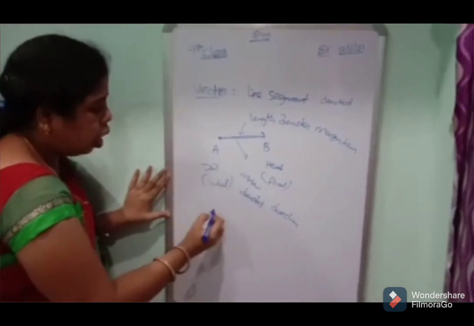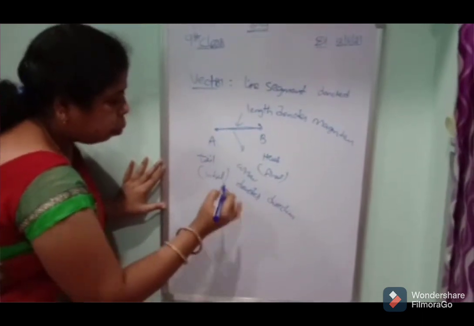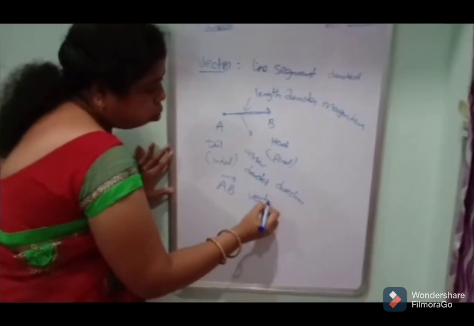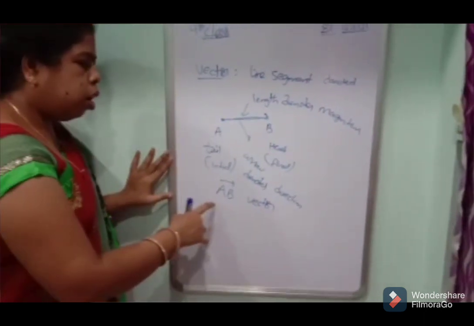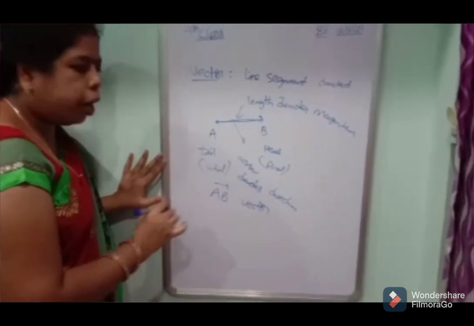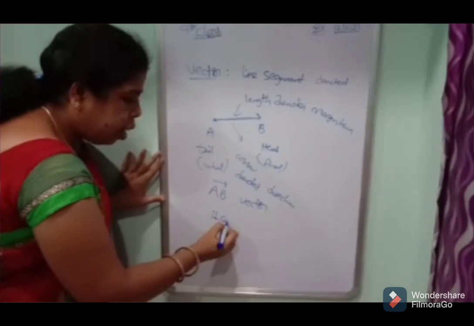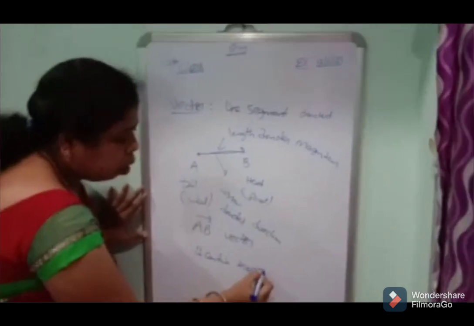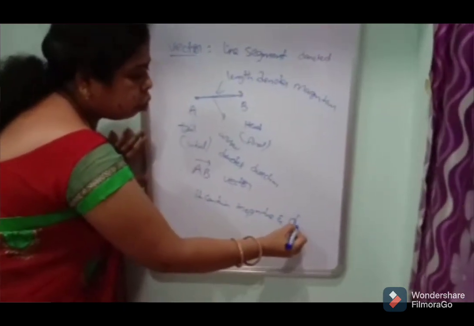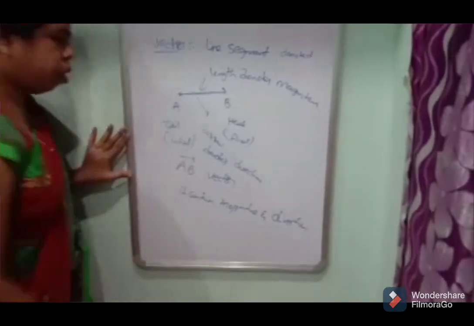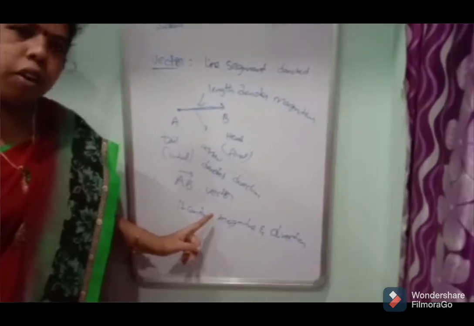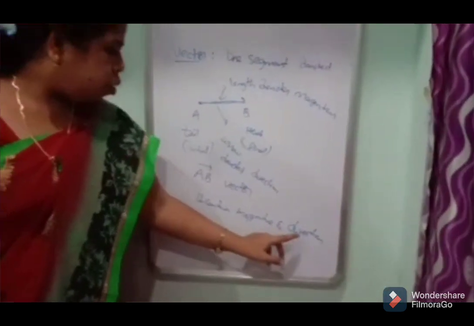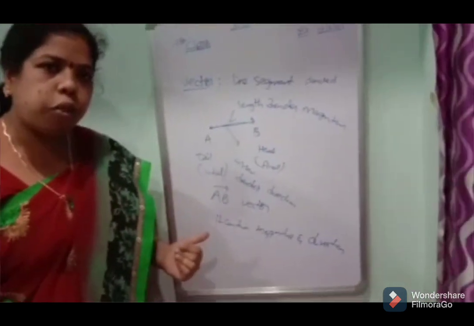Totally, the line segment AB is a vector. It means it contains magnitude and direction. AB is a vector. It contains magnitude, the length, and also direction, the arrow.